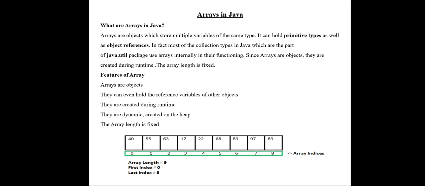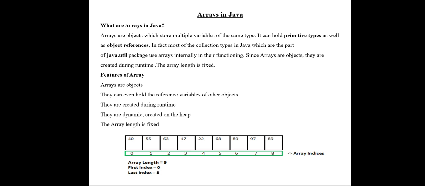In Java, everything is considered a class, and every object is considered a class. For example, when we write a Java program, we use different statements, different data types, different functions. Everything is stored under packages. Different packages hold these types of methods. Arrays are stored in which package? In java.util. The java.util package uses arrays internally in its functioning.